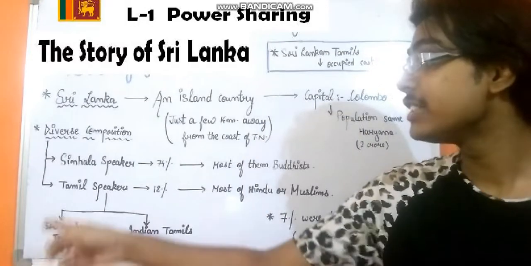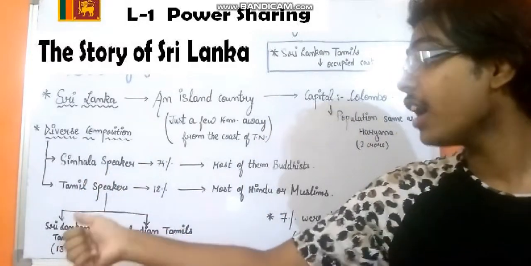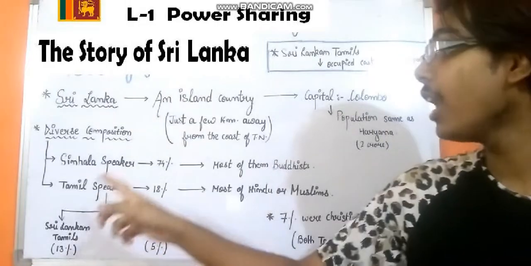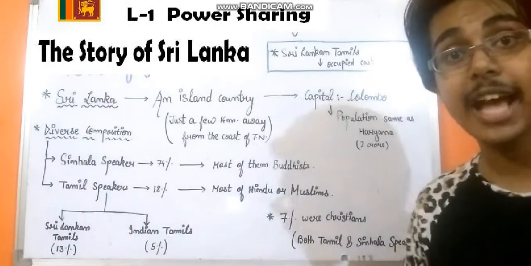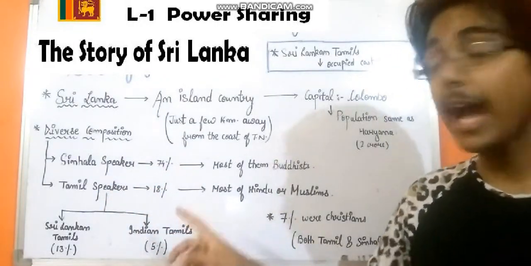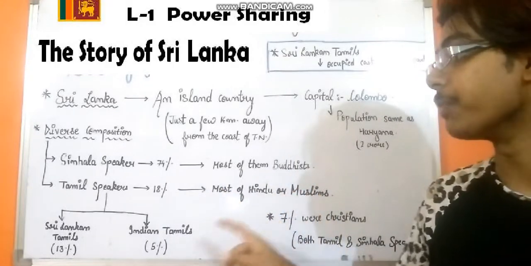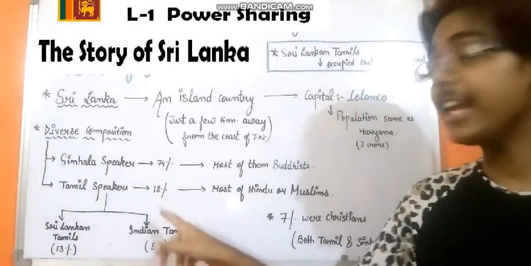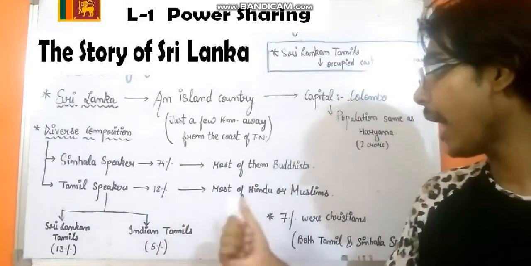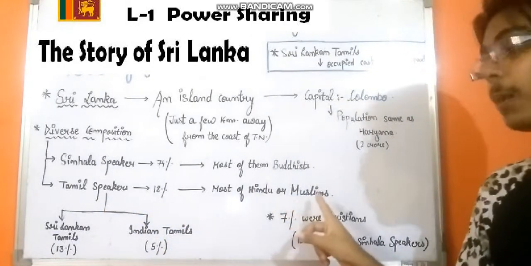First is the Sinhala speakers. Second are the Tamil speakers. Now the Sinhala speakers are 74% of the total population, and most of them happen to be Buddhist. That means they practice Buddhism. The Tamil speakers are 18% of the total population, and most of them are Hindu or Muslims.